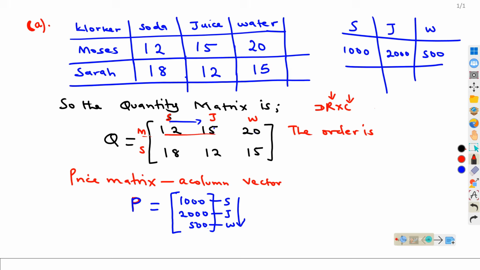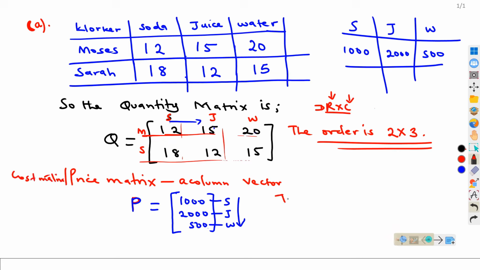This one is one row, and this one here is another row, so there are two rows. So this is 2 by columns: 1, 2, 3, so there are 3 columns. So this matrix here is of order 2 by 3. And then this matrix here is of order... This is the price matrix or the cost matrix.